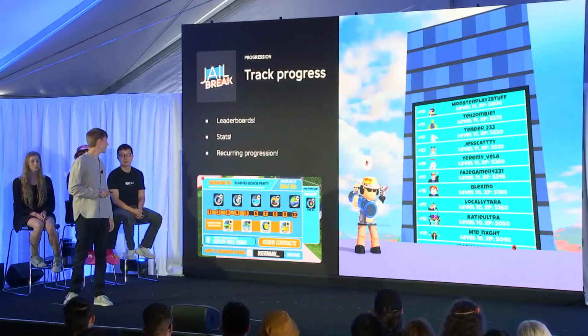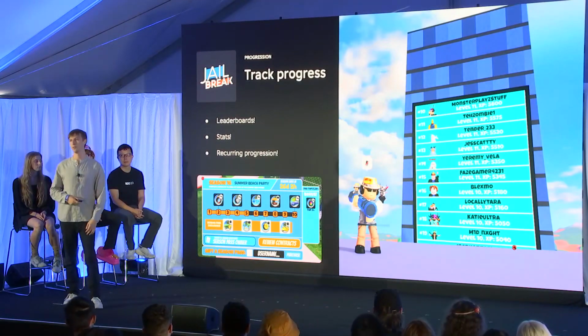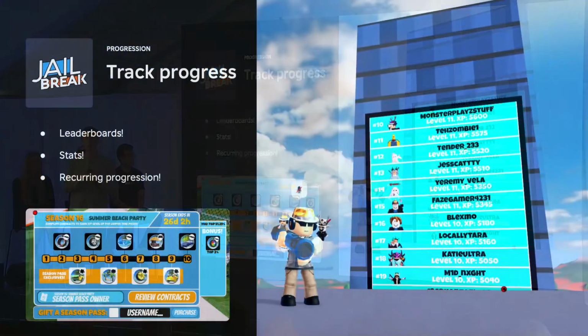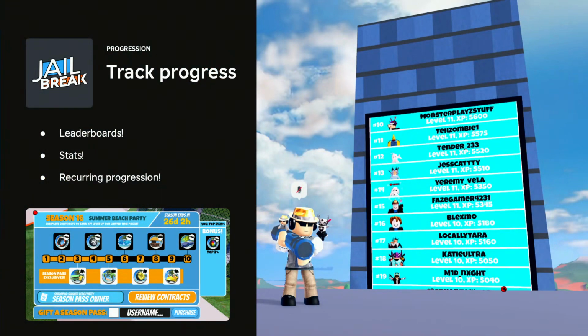We also provide progression through seasons and leaderboards. We have a season pass system where over the course of 2 months, players can earn XP by completing contracts and level up and get items. And this is great because now when we have content and we drop it, people can't just earn the content in the next few days. It forces them to do it over the course of 2 months. And we've seen good impact on our day 7 and day 30 retention because of this.